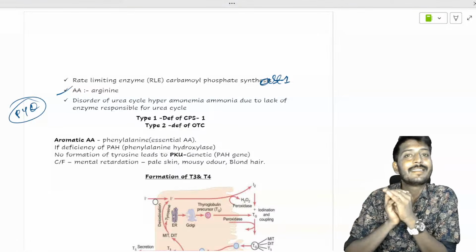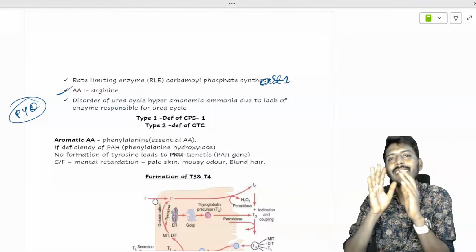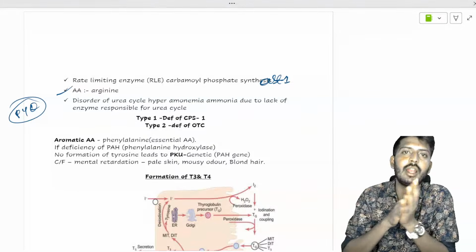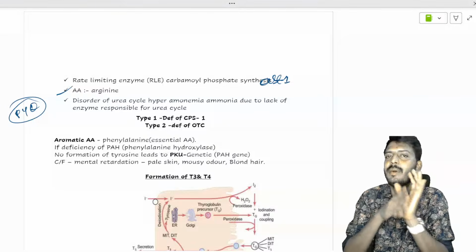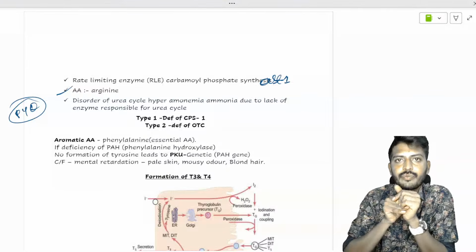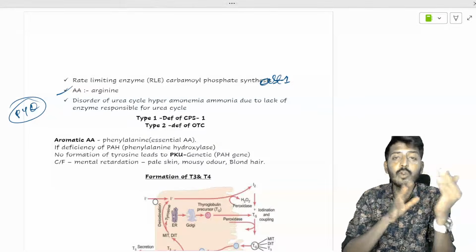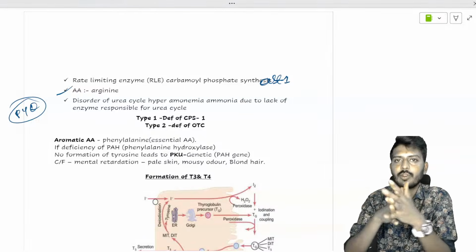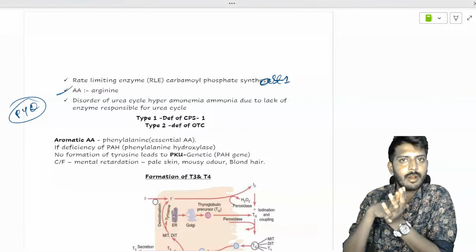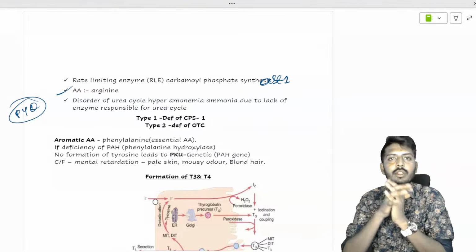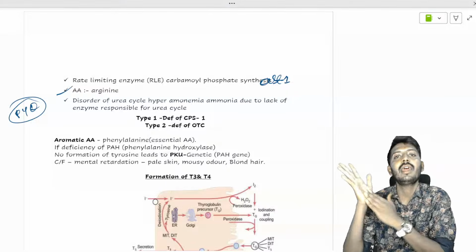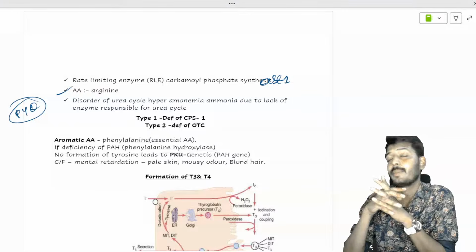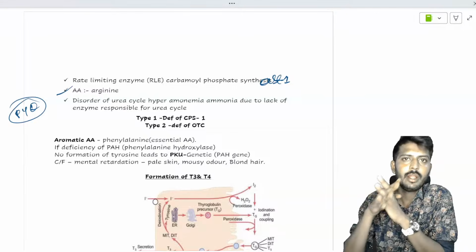And don't run too much after grand tests. Throughout the preparation until the exam, the total number of GTs, 2 or 3 is the maximum I would recommend. That's sufficient according to me. Don't go only on questions, and don't go only on notes either. You should have a balance. First read the notes, whatever the source you have used, then do the rapid revision of that particular subject, followed by the MCQs. Don't fall into the trap of thinking, I heard the class of the subject, so now I'll go and solve the MCQs and I should get 100%. That's not possible. That's the reality.